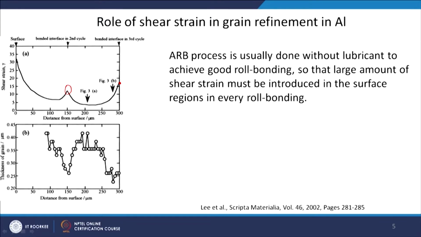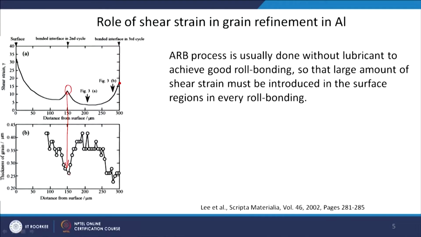And wherever the shear strain is high, you can see the thickness of the grain. They have measured not the grain size, because you are continuously flattening the grains through the rolling process, but the thickness of the grain, which shows a sharp dip wherever the shear strain is very high. And when the next shear strain cycle is there, again there is a dip.